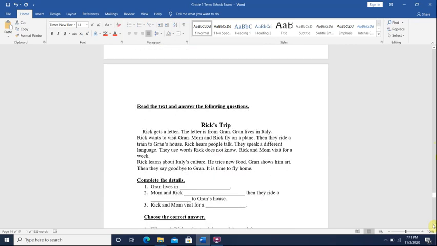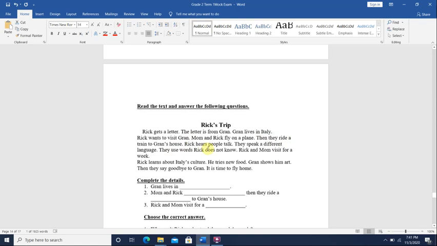Now we're going to read our short story. Let's start with the title. The title is the name of the story. Rick's Trip. Rick gets a letter. The letter is from Gran. Gran lives in Italy. Rick wants to visit Gran. Mom and Rick fly on a plane. Then they ride a train to Gran's house.